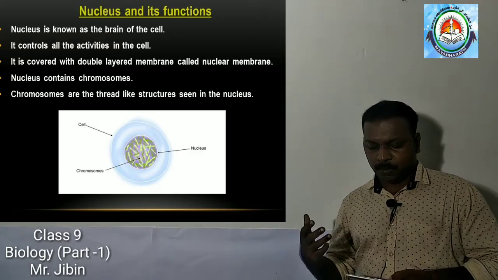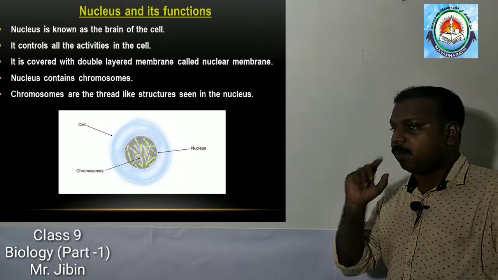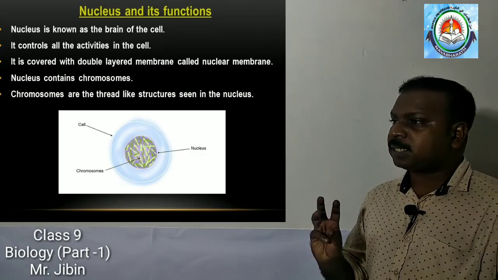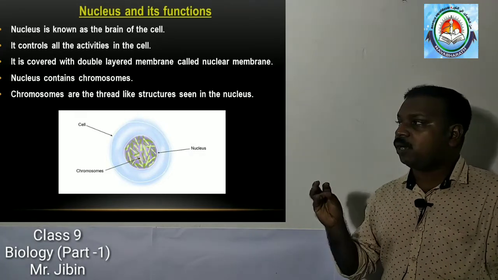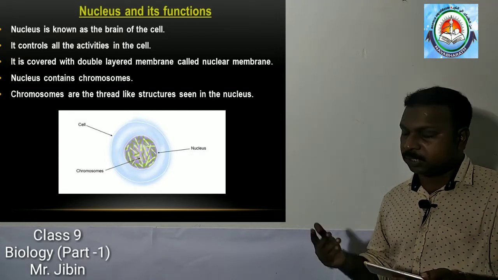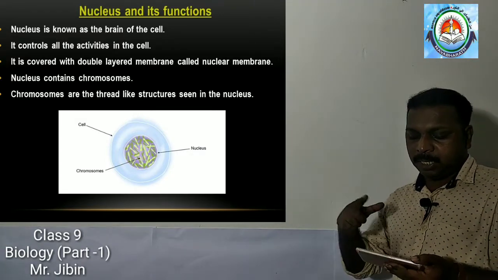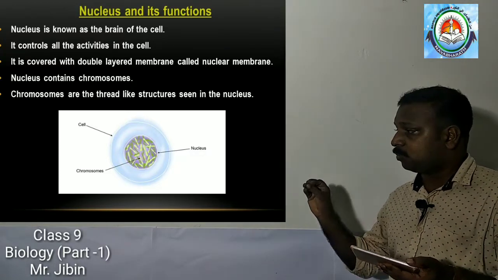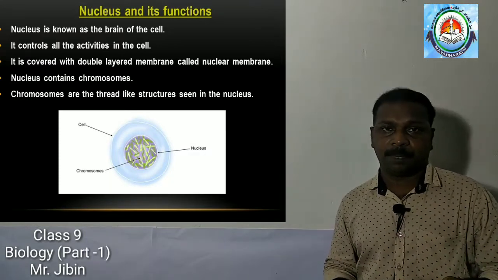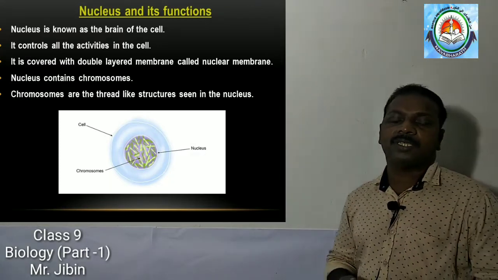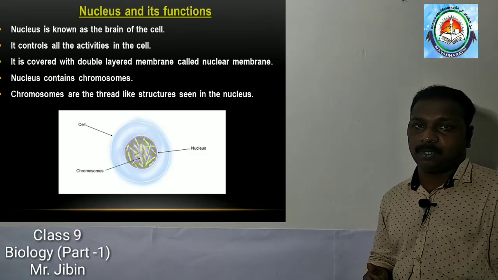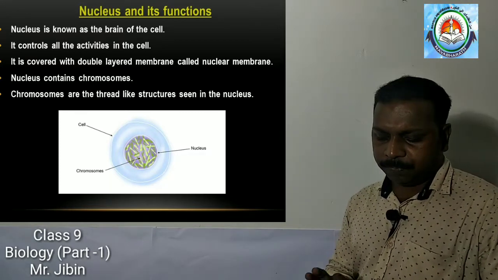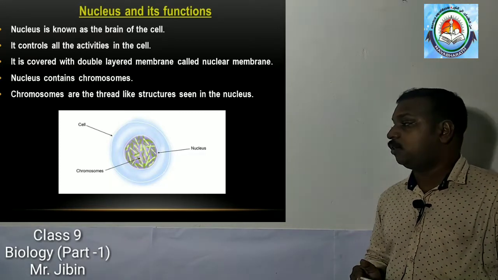So here is a nucleus covered with a double-layered membrane, known as the nuclear membrane. Inside the nucleus, there are thread-like structures. In this diagram you can see some thread-like green colored structures inside the nucleus. These are called chromosomes, and these chromosomes contain DNA.